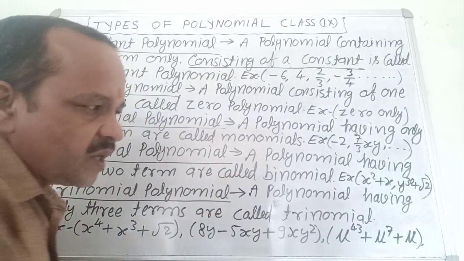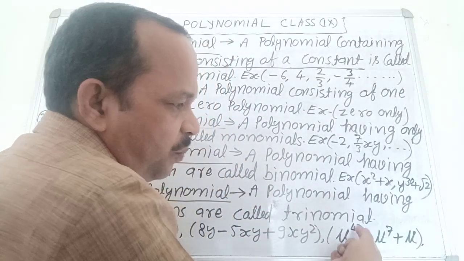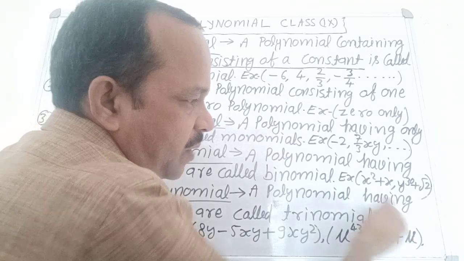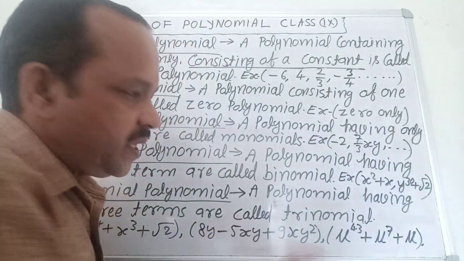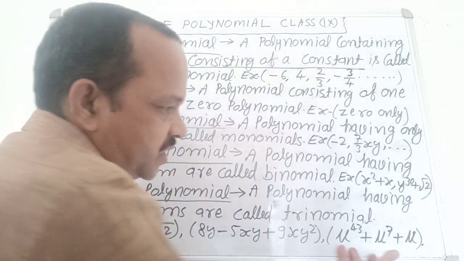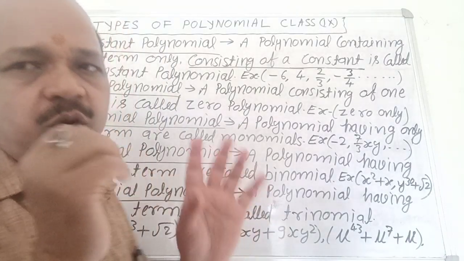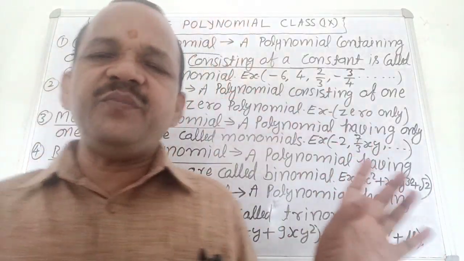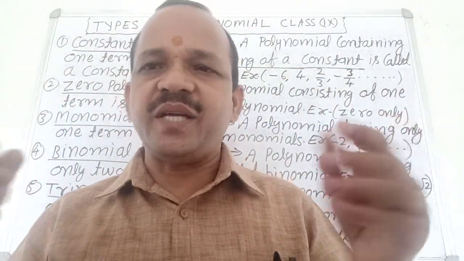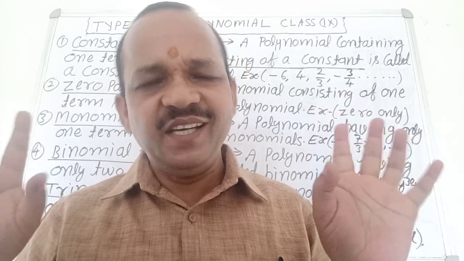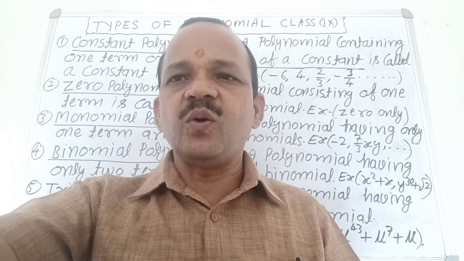Very good. Next example, mu power 43 plus mu power 7 plus mu. Here there are three terms, hence it is a trinomial. Is trinomial clear? No confusion about trinomial? Very good. It is easy? Very good. Okay.